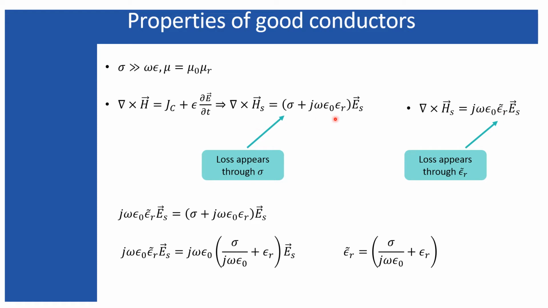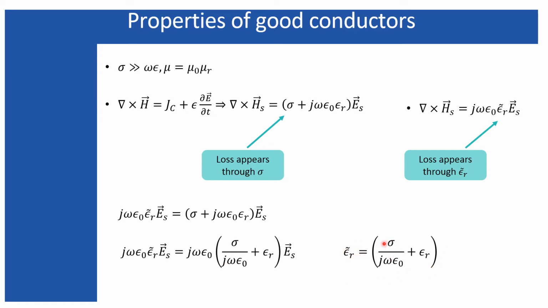As these two equations are modeled equally, or these two equations are basically the same equations, we can equate the right hand side of both equations, and if we take j omega epsilon naught common from the second expression, we can get this expression finally.